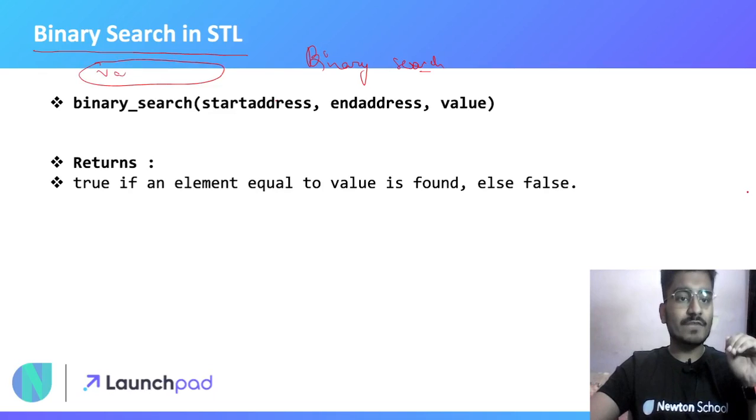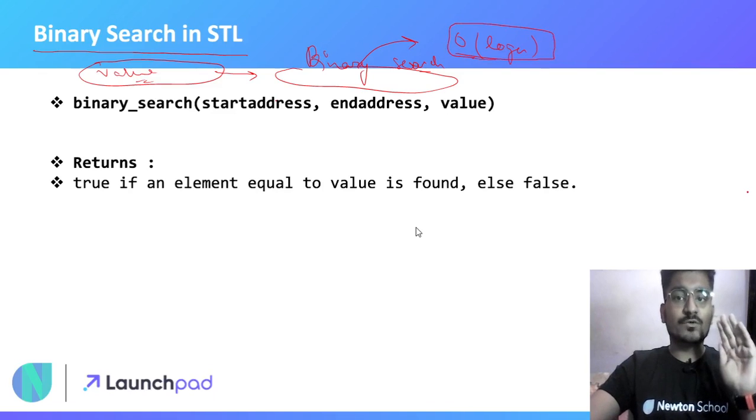Suppose we have some value and we have to search for it in some container, and we do that operation in O of log n. This is a very low complexity, so binary search is very good, and we use it a lot in our programming and in data structures.